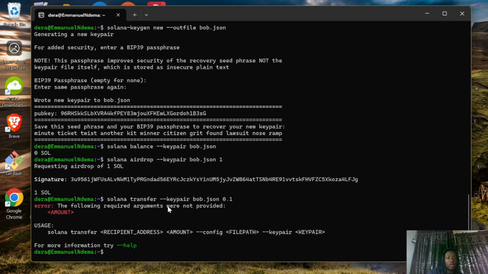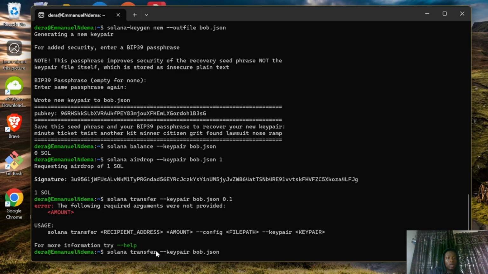So it is solana transfer. Okay, let's copy Bob's address. Here is Bob's address.